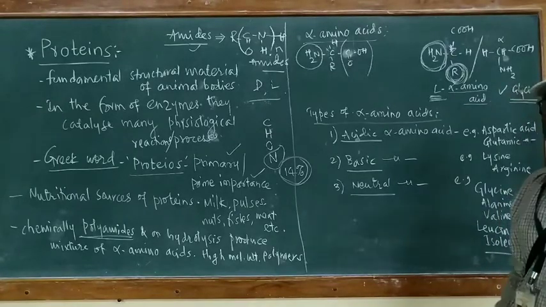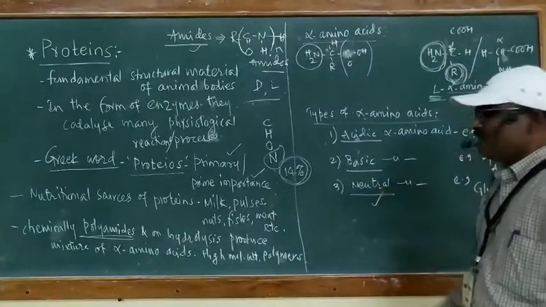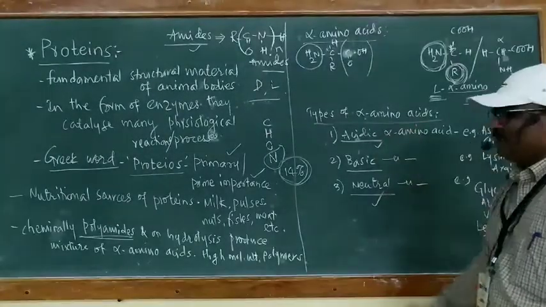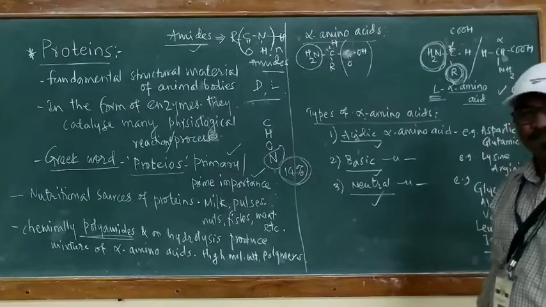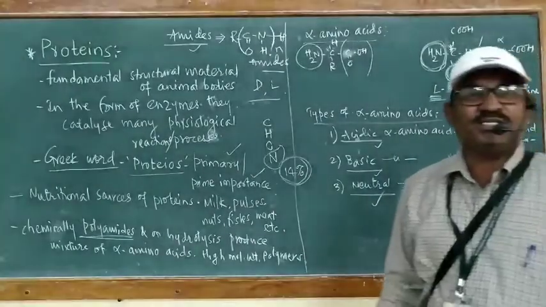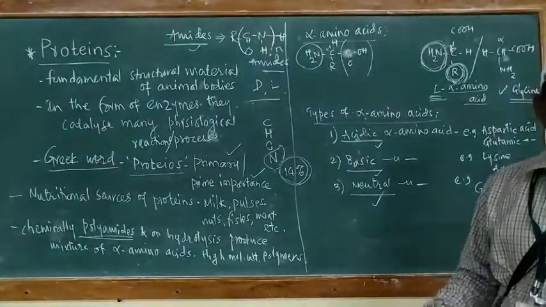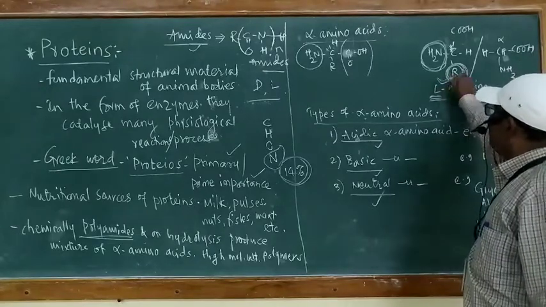Here you are supposed to keep in mind that in your book, firstly neutral alpha amino acids are given, then acidic alpha amino acids, and lastly basic alpha amino acids. I have written firstly as acidic. Acidic alpha amino acids are those which contain more acidic groups in the R part.